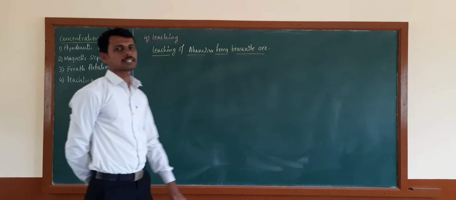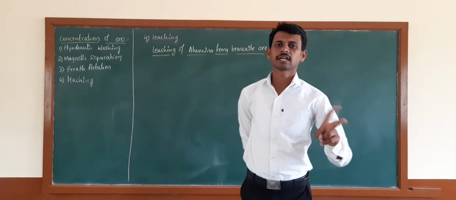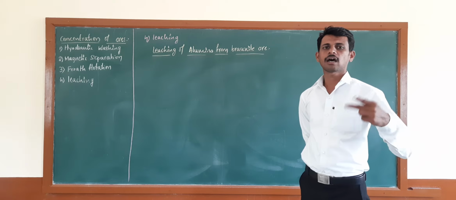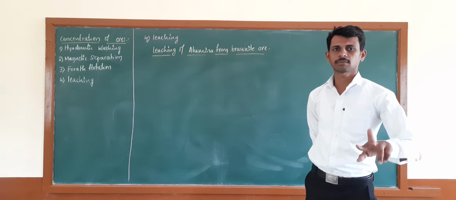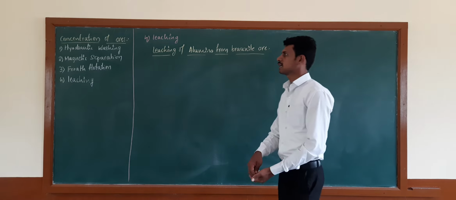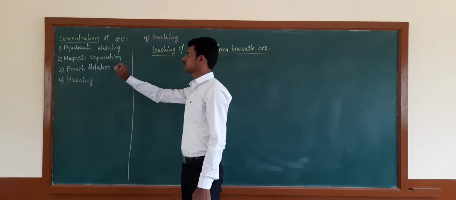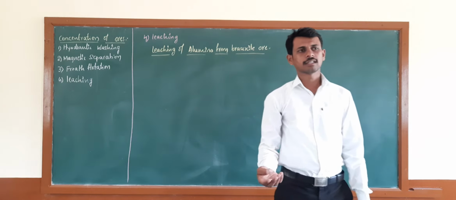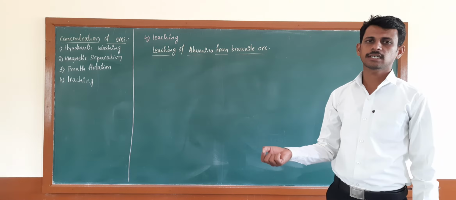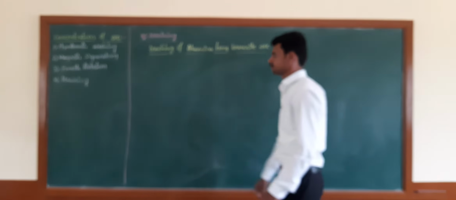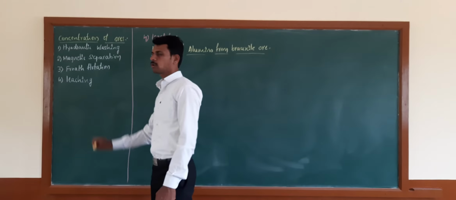Hydraulic washing involves gravity separation between the ore and the gangue. Between the ore and gangue, one must be lighter and the other must be heavier. Based on that, we use this method. Then magnetic separation: either the ore particles or the gangue particles must have magnetic nature. Then the last one is froth flotation.